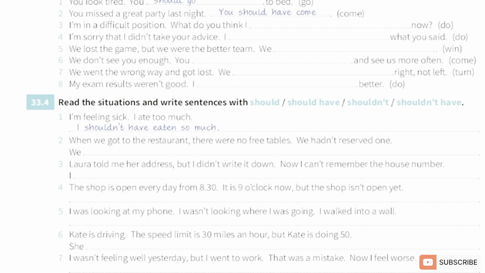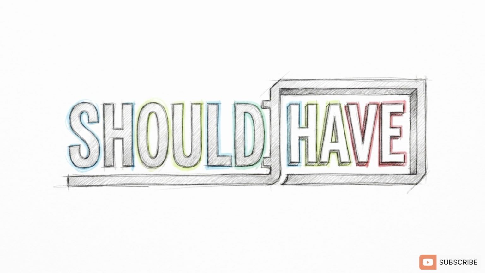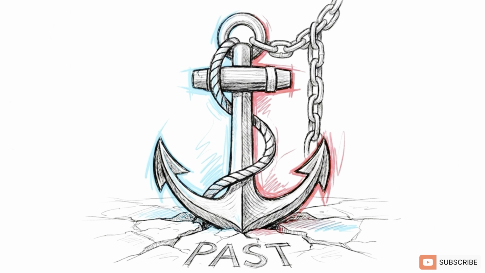Let's test this. You feel sick because you ate too much earlier. Take 5 seconds and form the sentence. Combine the negative shouldn't with the past participle of eat. The answer is, I shouldn't have eaten so much. Adding the word have changes the entire direction of the sentence. It moves us away from a helpful future suggestion and anchors us to an unchangeable past reality.